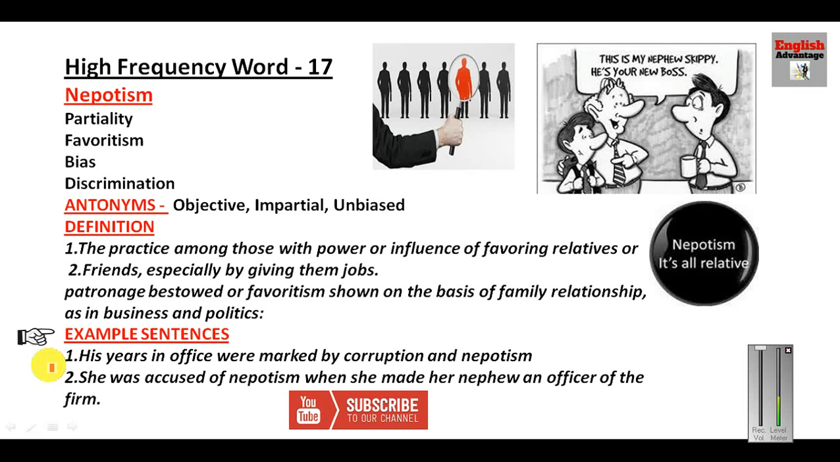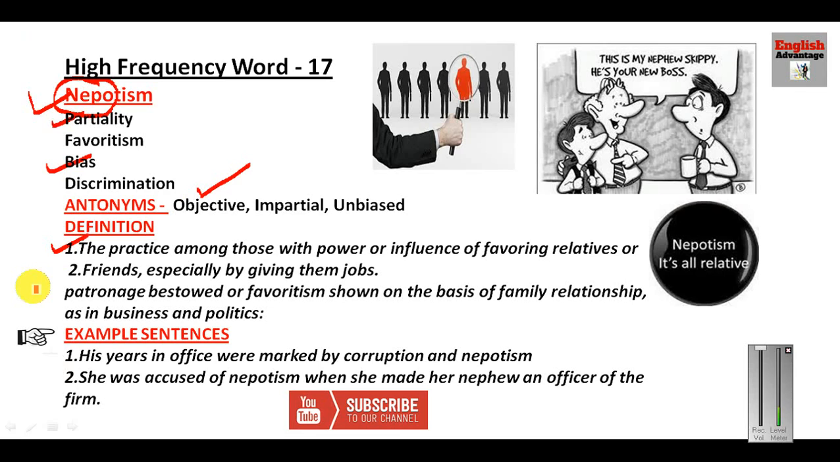Nepotism. You can combine this word with the nephew. If you are favoring your nephew without his proper qualification, you are a nepotist. So you are kind of partial, you are kind of biased. Okay, now let us see the antonym. If you are objective, you are completely impartial, you are not doing any favors.